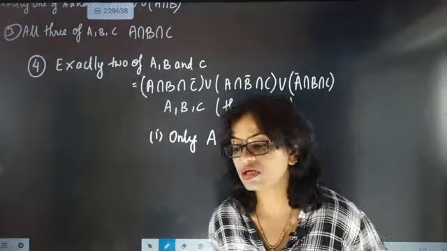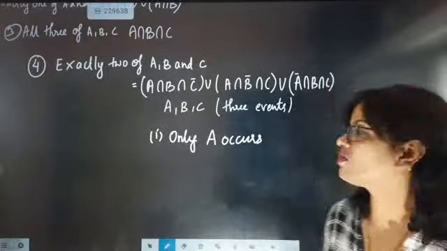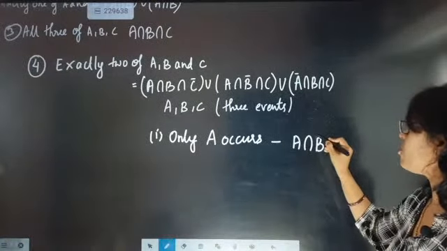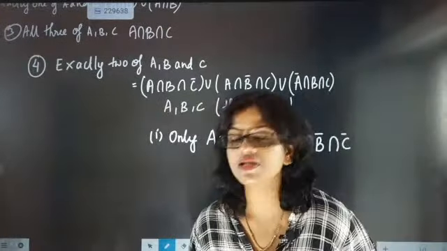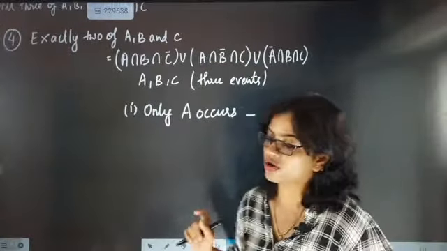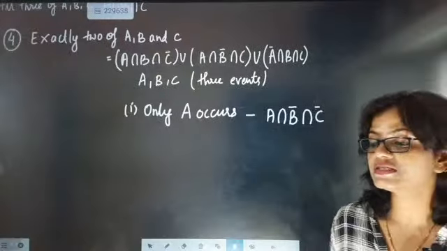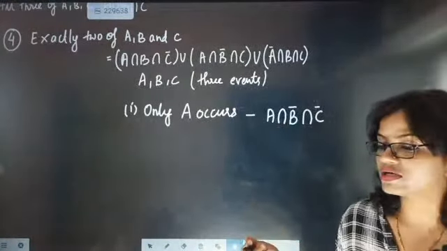If they say that only A occurs, we can write it as A occurring, but B complement and C complement. Here B complement and C complement exactly present that B and C are not occurring. B and C are not occurring, only A occurs. That's why we say only A occurs.